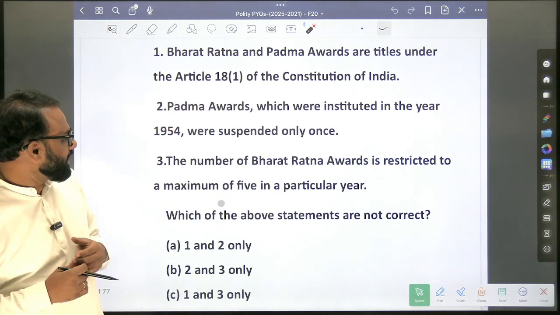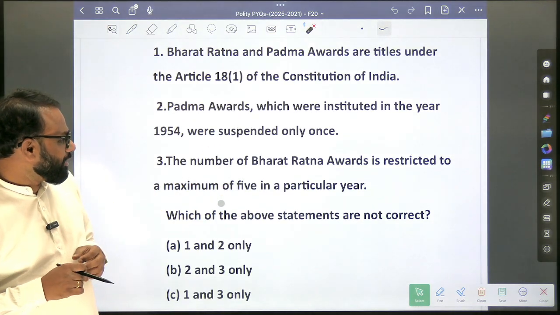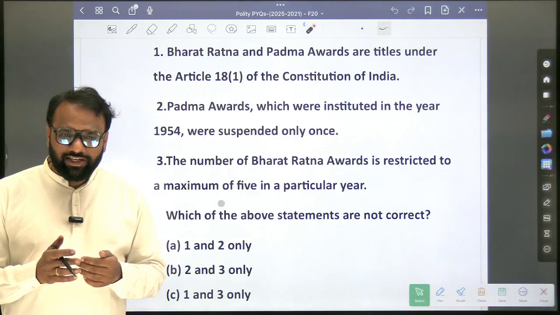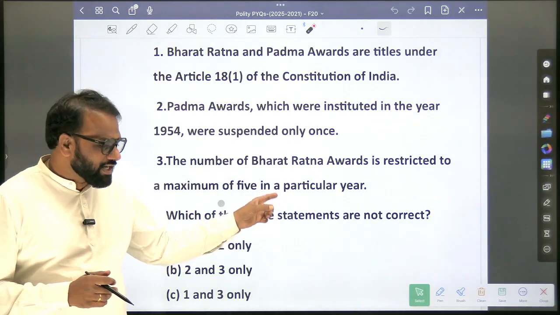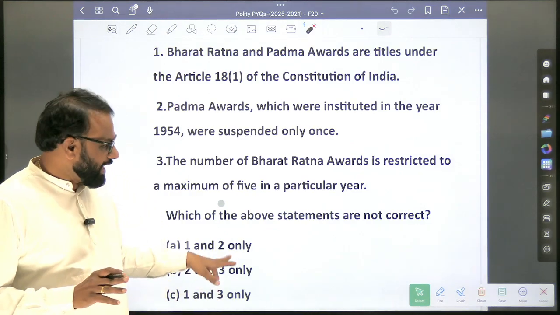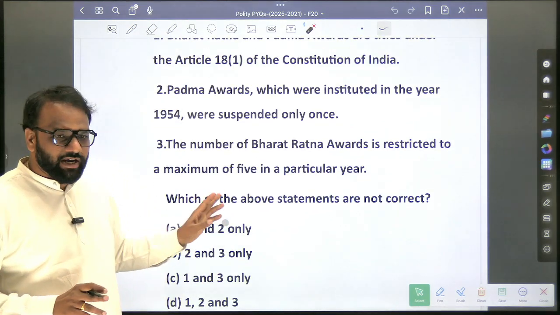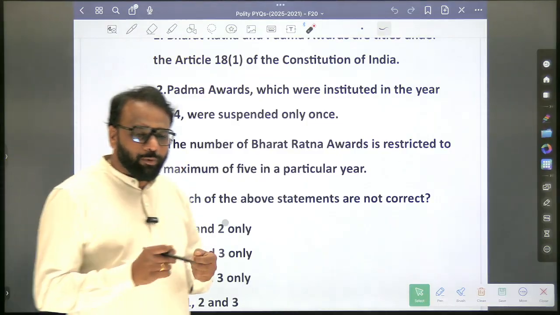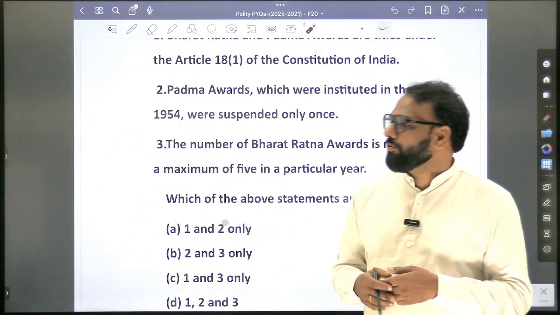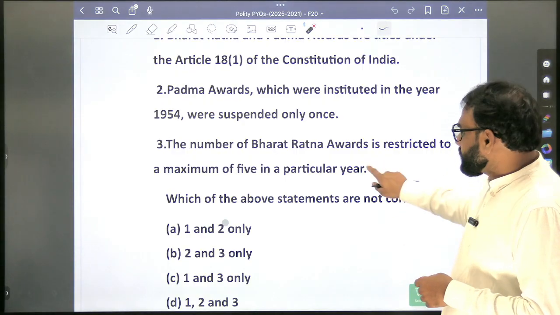1 is also not correct, 2 is also not correct. The number of Bharat Ratna awards is restricted to a maximum of actually 3. Previously it was 3, but now in the recent past it has undergone changes. So this third statement we shall cross verify with recent sources once again. As per this question, it is 1, 2 and 3. But for the third statement we shall cross verify what recent changes have been introduced, because in the recent past multiple people were given the Bharat Ratna. So in this context we will revise.